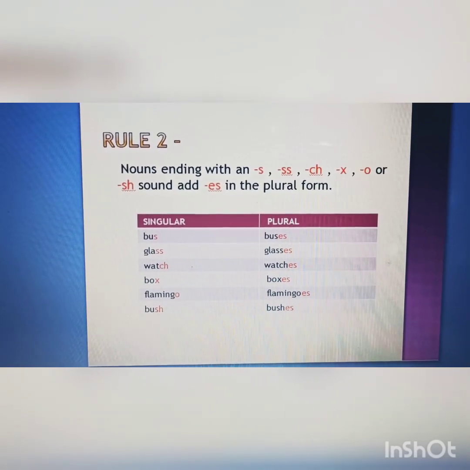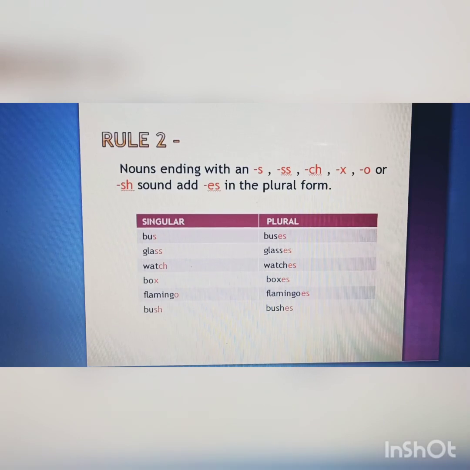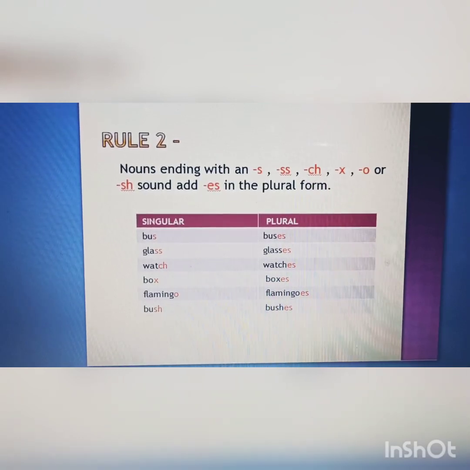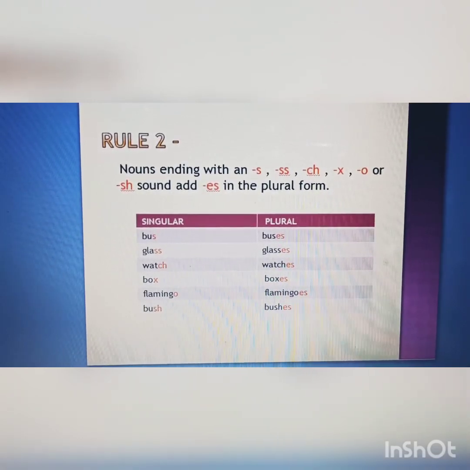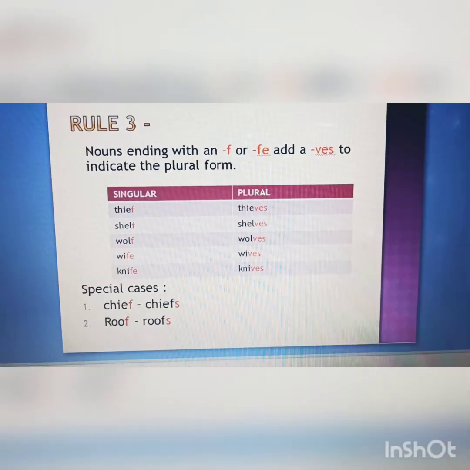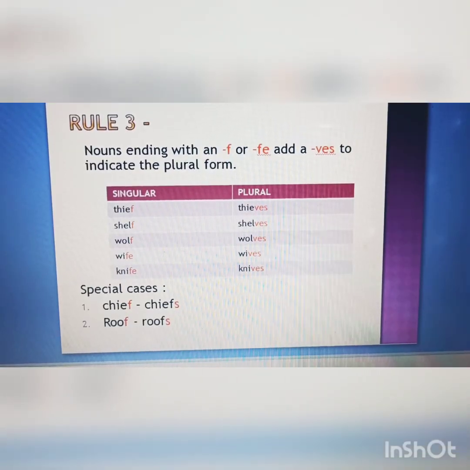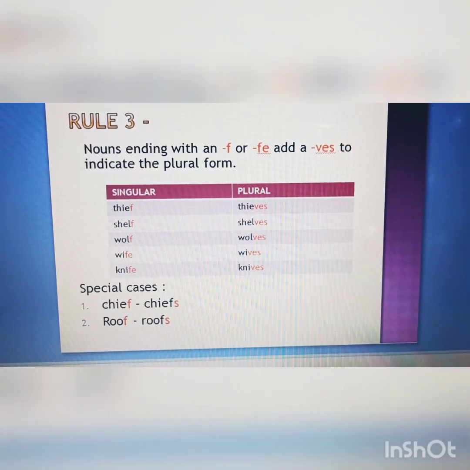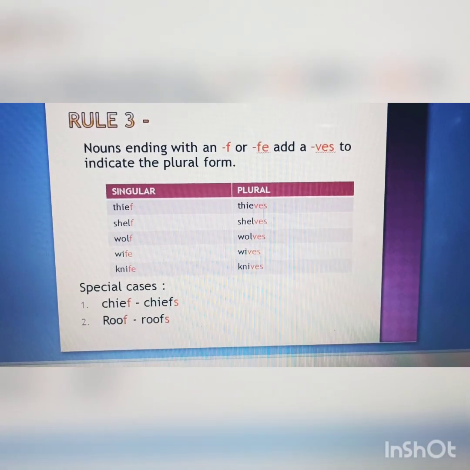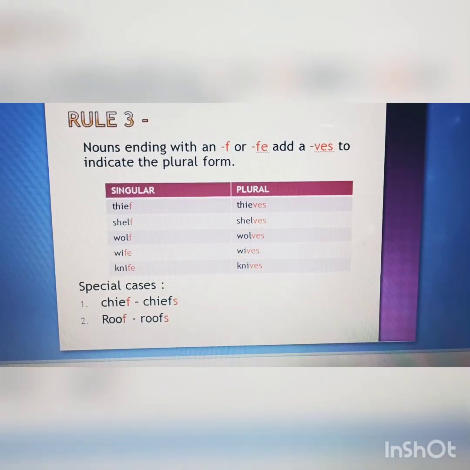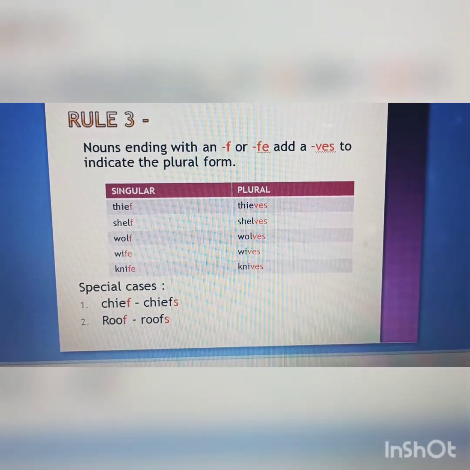Flamingo, flamingos, bush, bushes. I hope rule number 2 is clear. Let us move forward to rule number 3. Rule number 3 states that nouns ending with an F or FE add a VES to indicate the plural form.